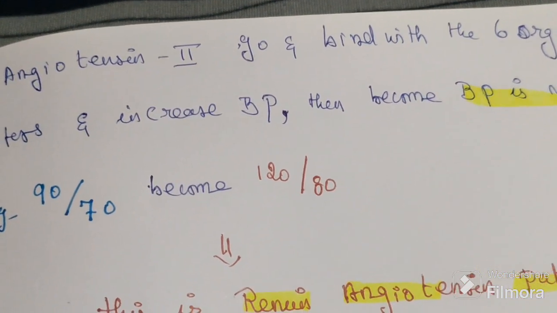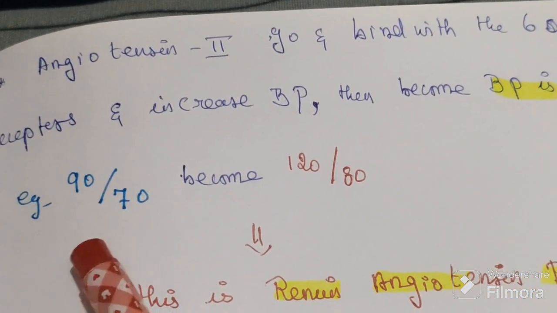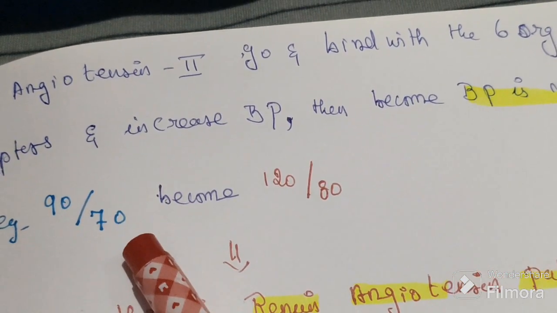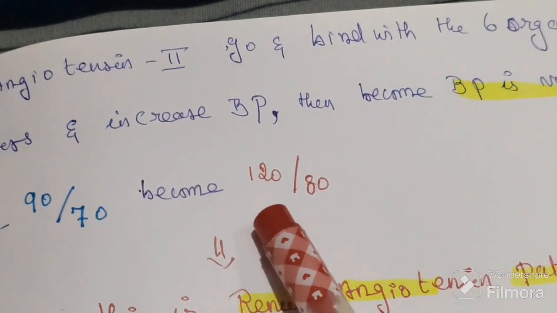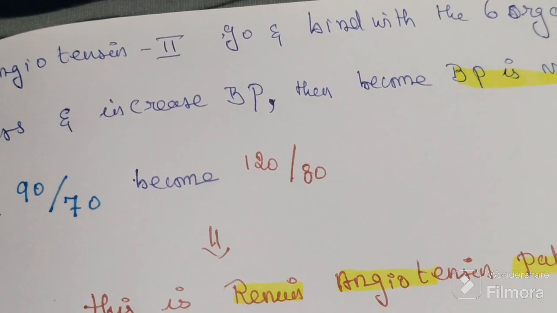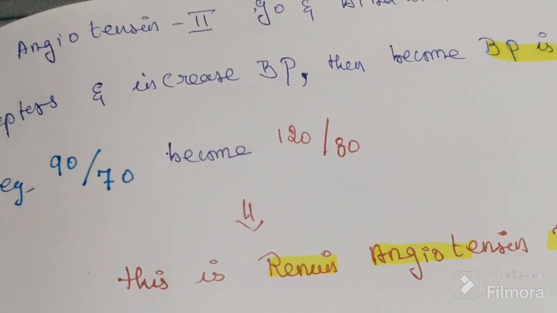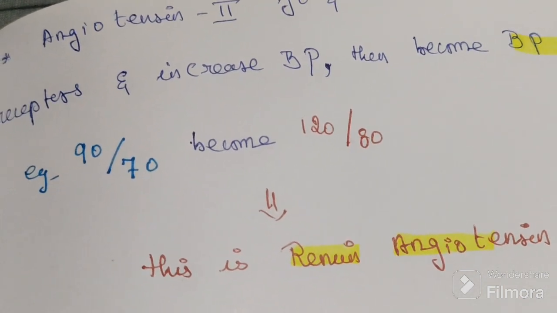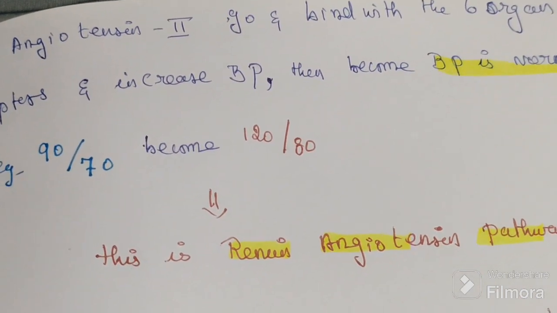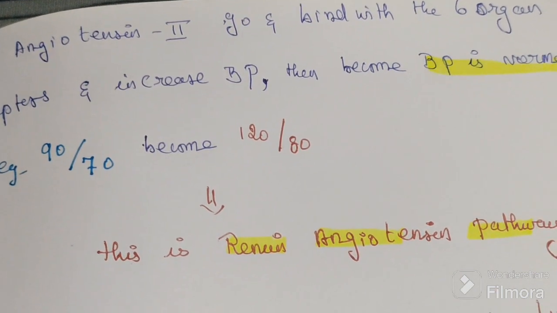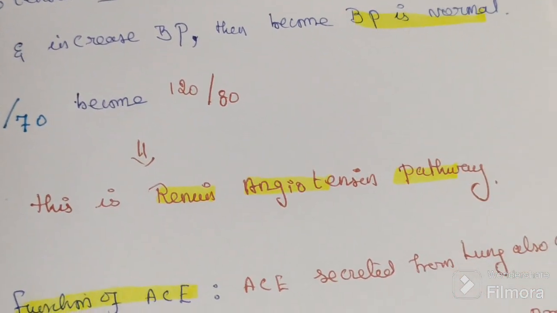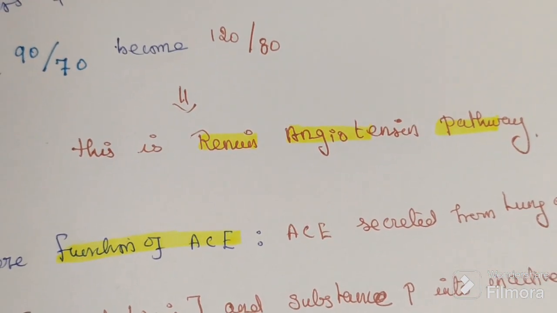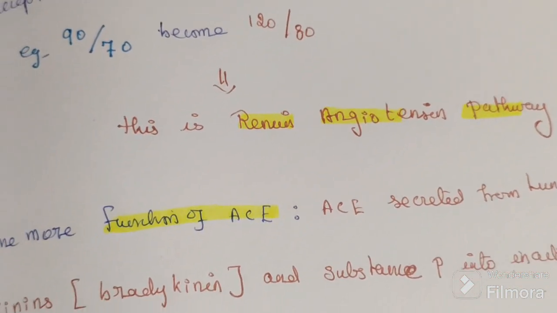Say a person having 90 by 70, it will again become 120 by 80 because these receptors are acting. This is the renin pathway, called the renin angiotensin pathway. By using the renin angiotensin pathway, it maintains the normal blood pressure level.